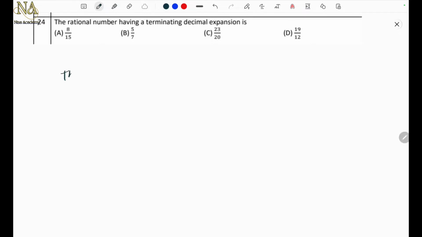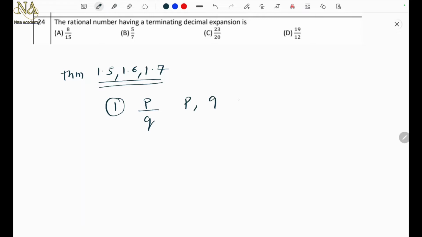So I've just mentioned the theorem. You can check out 1.5, 1.6, 1.7. Now we just explain what exactly they tell you. So first, given a rational number in the form p by q, the first thing you have to check is whether p and q are co-prime. Now what do we mean by co-prime numbers? Obviously, those which have HCF 1, right? For example, 3 and 8.